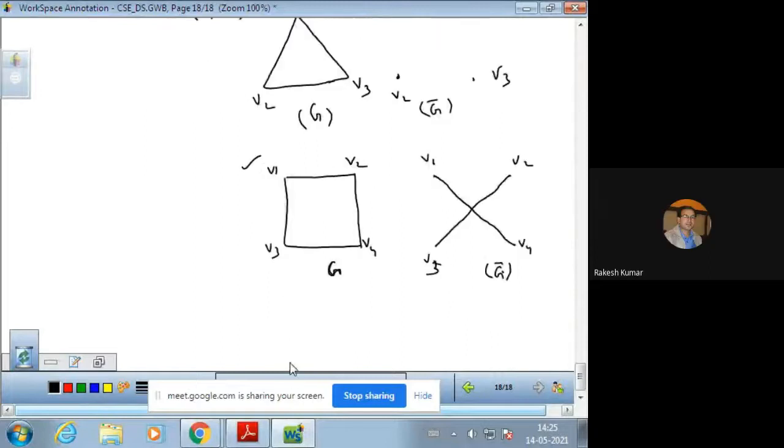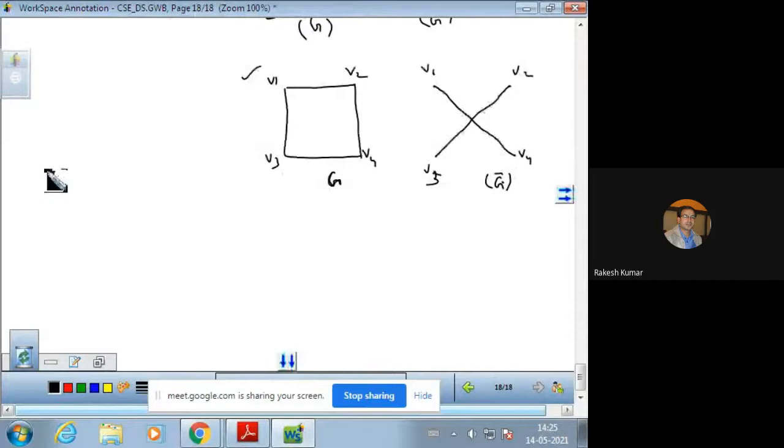This is very important. Next, we have the definition of subgraph. Before subgraph, we have the definition of a regular graph. A graph is a regular graph if the degree of each vertex is the same.